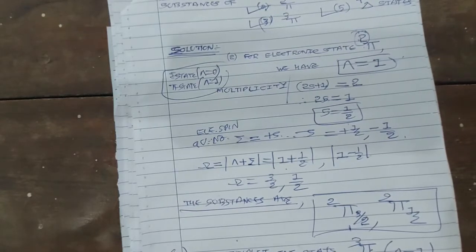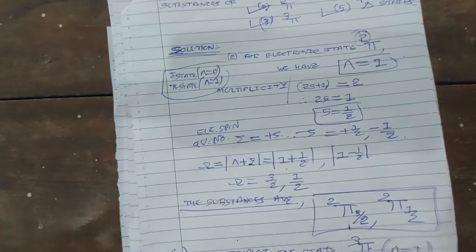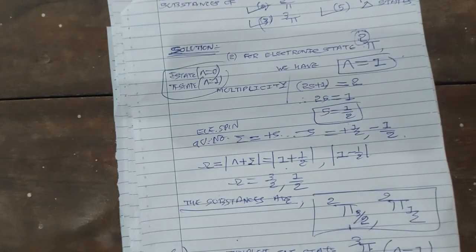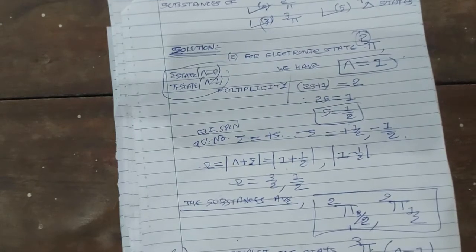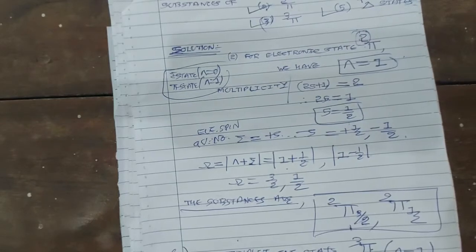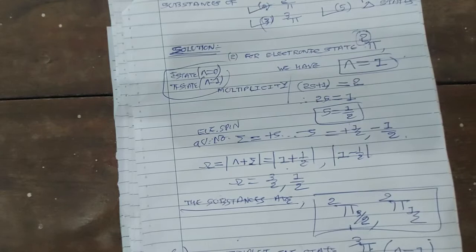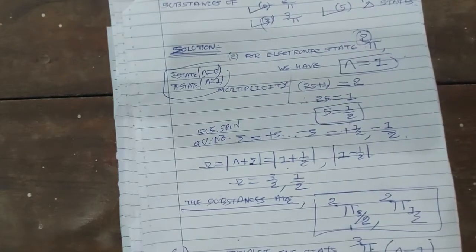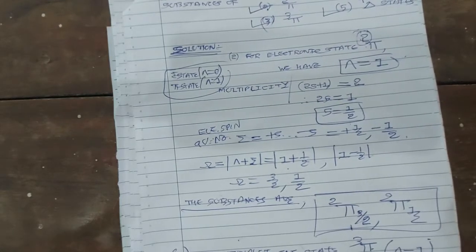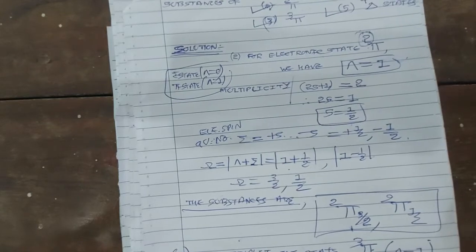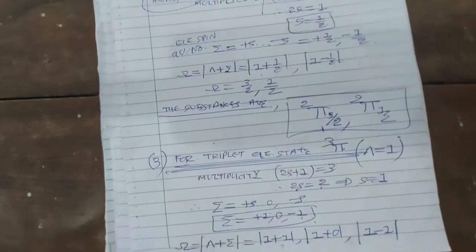For the pi state lambda is 1 and the first value of sigma is 1, so 1 plus 1. The second value of omega is lambda plus sigma, where lambda is 1 and sigma is 0. The third value of omega is lambda plus sigma, where lambda is 1 and sigma is minus 1.